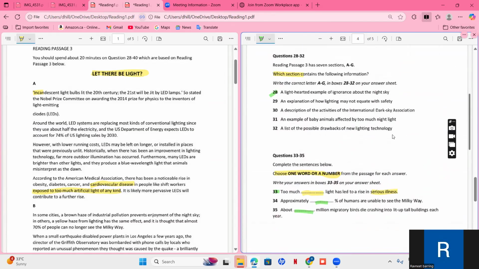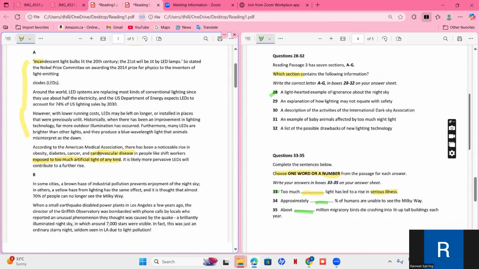All right. Too much dash light has led to a serious illness. So the location will be serious illness. If we search for serious illness here, we'll see that these are just general lines about the topic, about light, and there is a word called cardiovascular disease. That means serious illness. So here is our location, and we'll understand this one very carefully.